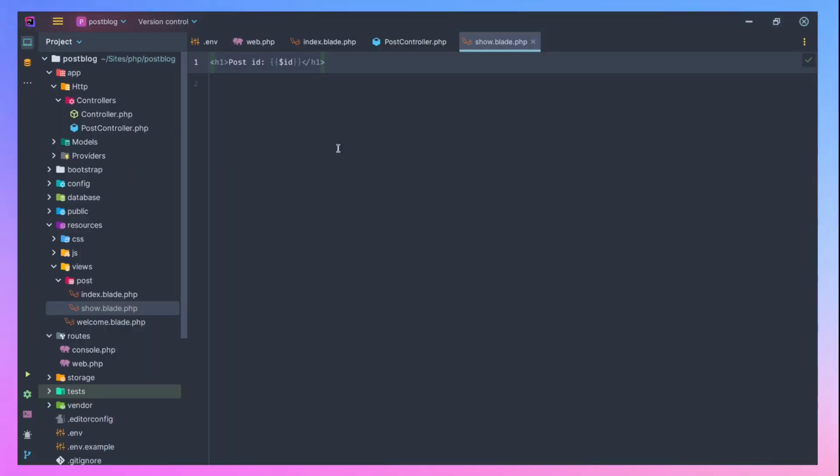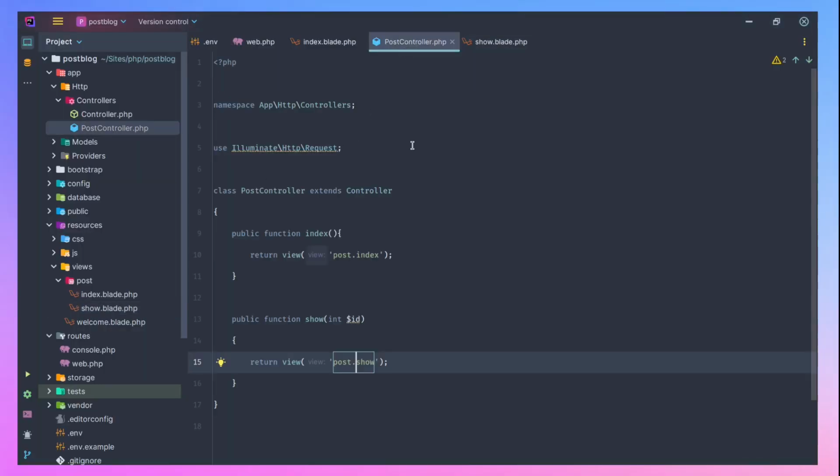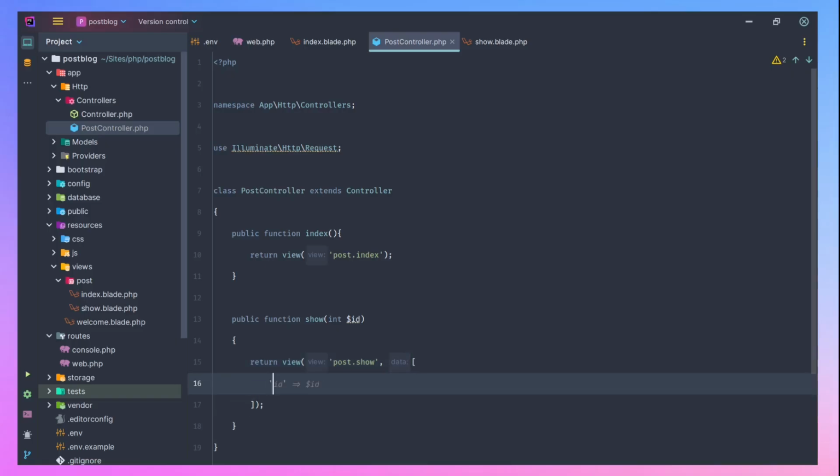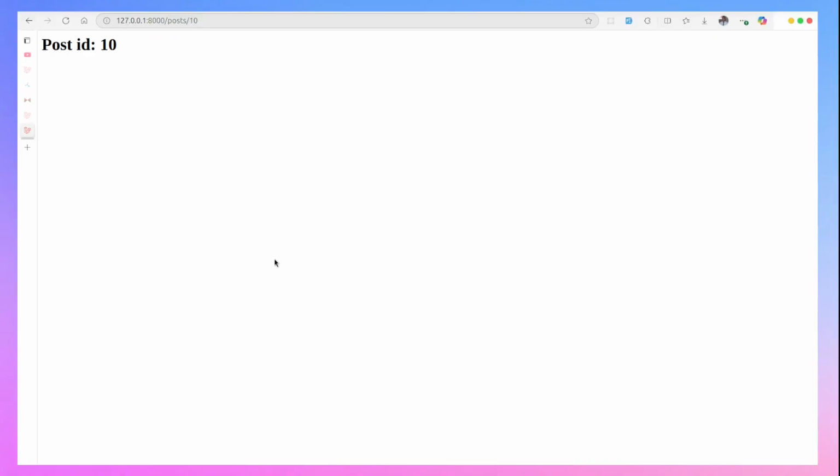For us to be able to mark it as defined, let's come back here, comma. You pass a second parameter, and you say I want an ID to be passed to that view. So let's go back and refresh. You can see now we have post with an ID of 10. So I think you are following very well.